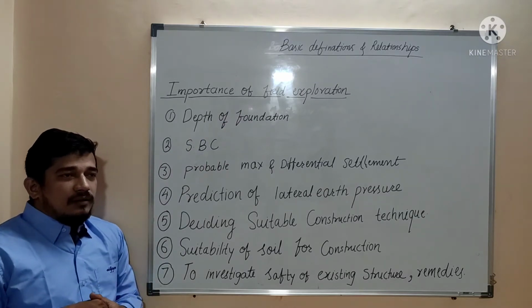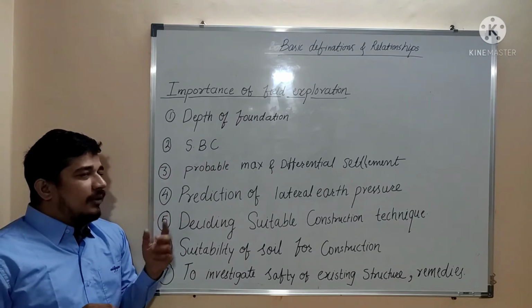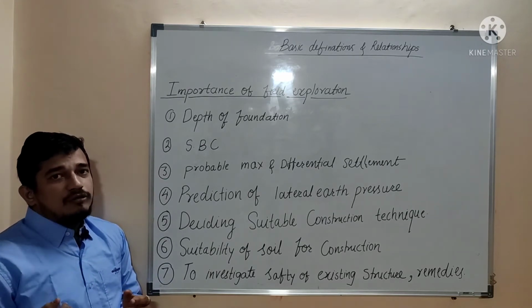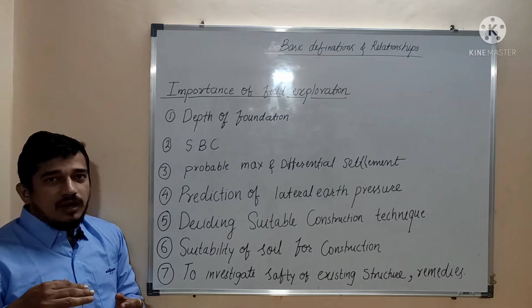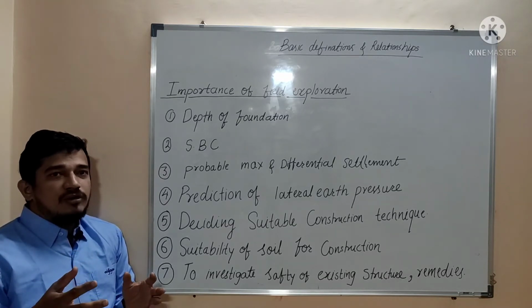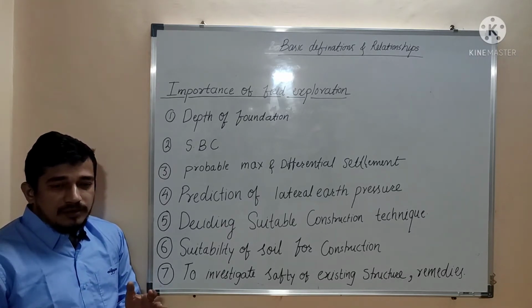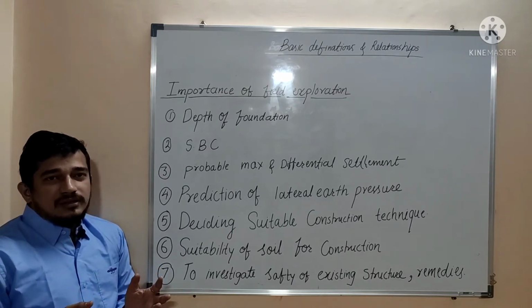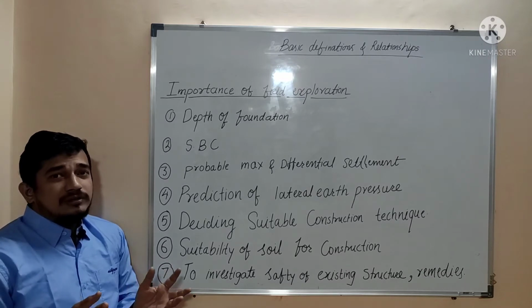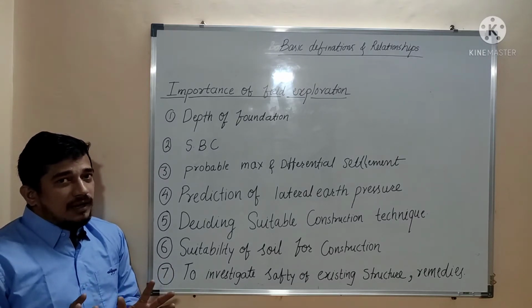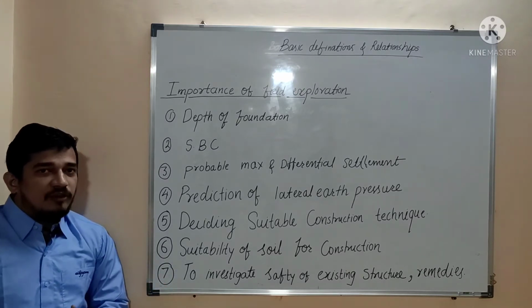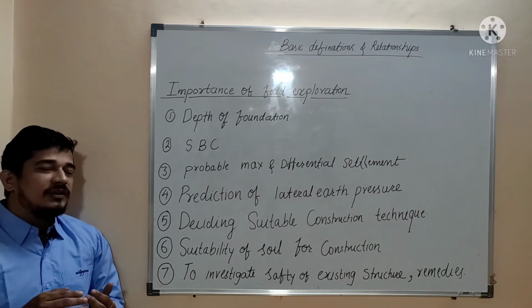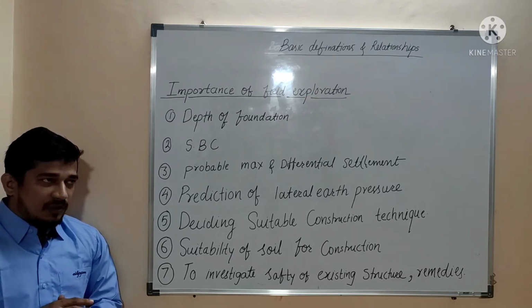Another aspect is the safe bearing capacity. The safe bearing capacity may change depending on the water table. When the water table is higher, the safe bearing capacity of a foundation will be less. When the water table is at a lower depth, the safe bearing capacity will be more. So during the rainy season, what are the changes in the groundwater table? That is also important. If we know that, then we will select the least safe bearing capacity, and as per that we will design the structure.